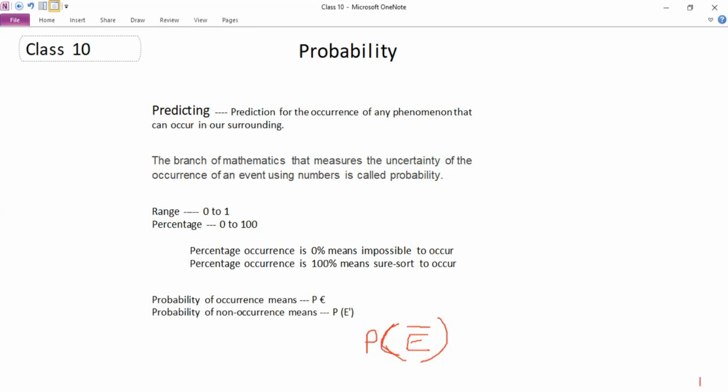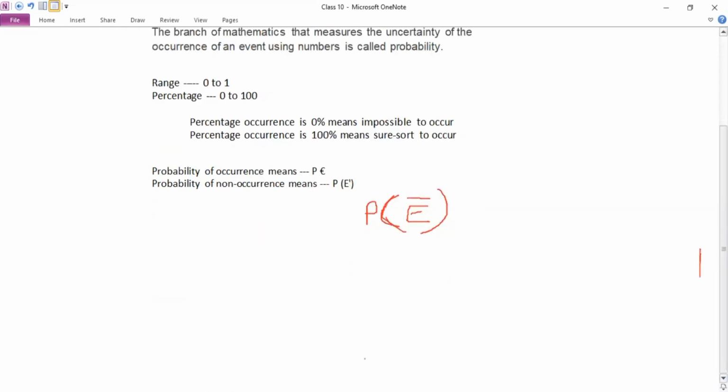This is how we can represent the probability of non-occurrence.